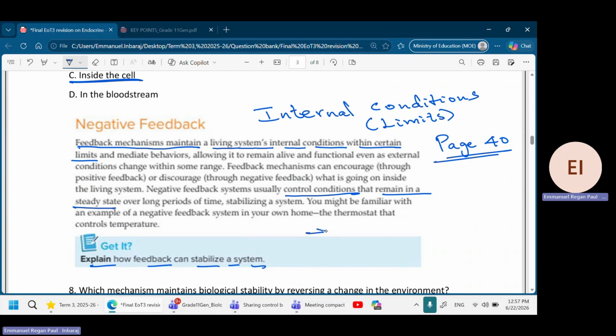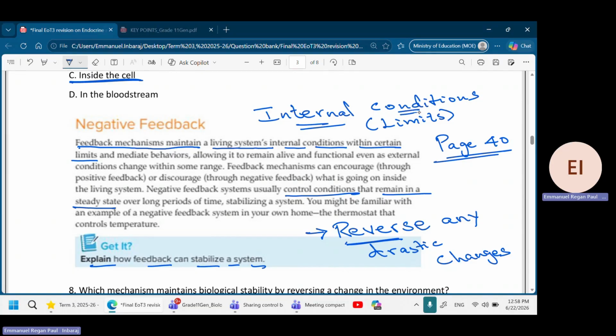I can tell you another keyword as well. They are useful for reversing. They reverse any drastic changes. What is the meaning? If the conditions are not okay, they reverse it back. If the conditions are not okay, they will reverse the condition back to normal. So this is again a keyword. Reverse any internal conditions, keeping them within a limit. So these are all the keywords.